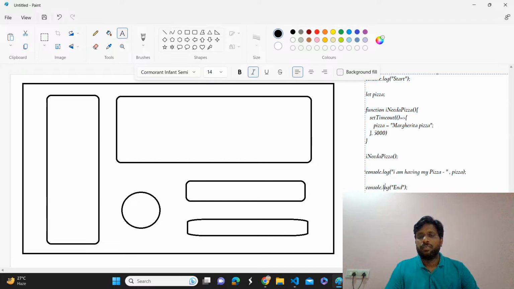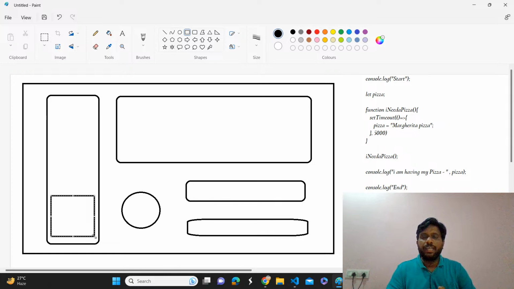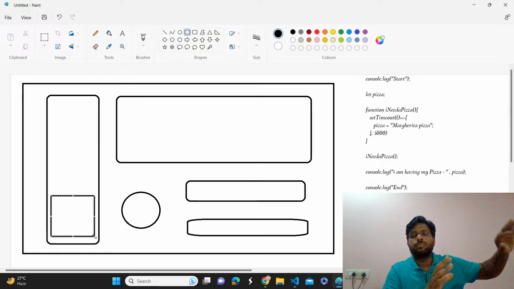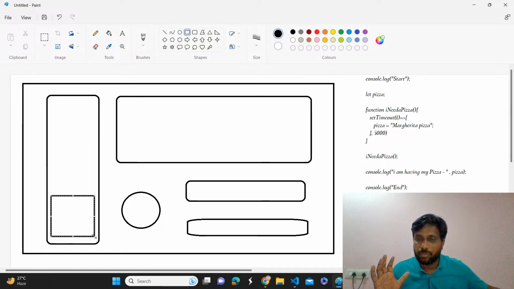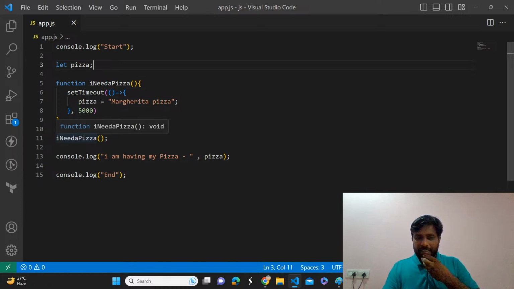Okay, what will happen first? It will create a what? Global execution context. And then we're just talking about the execution process, memory allocation is already completed, so we don't need to worry too much about that now. So now it is going to execute let pizza. Because we are not providing any value, it will be undefined, and this is the function definition. It is not going to take any action in the execution phase.